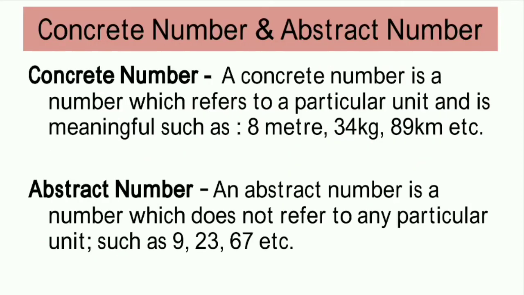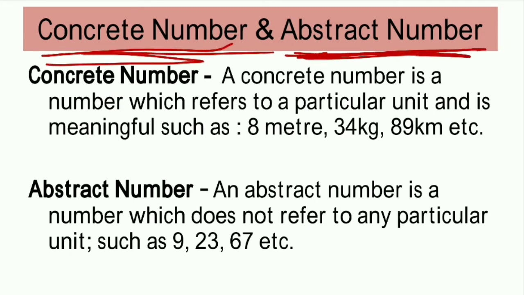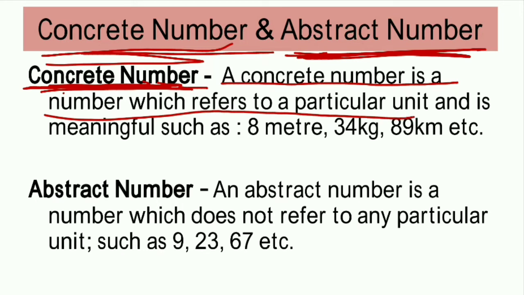Now we will talk about two types of numbers: concrete number and abstract number. Actually, what is a concrete number? A concrete number is a number which refers to a particular unit and which is meaningful. Suppose that I say directly 8. 8 what? Does it clarify anything? No, nothing. If I say any number directly, with no unit, then it is meaningless. No meaning comes from that number.